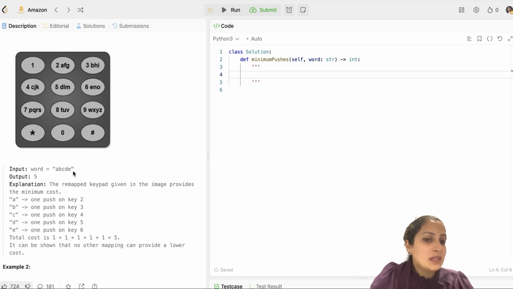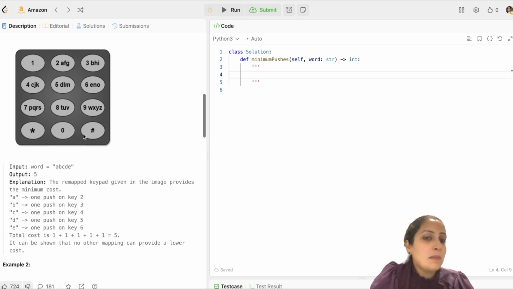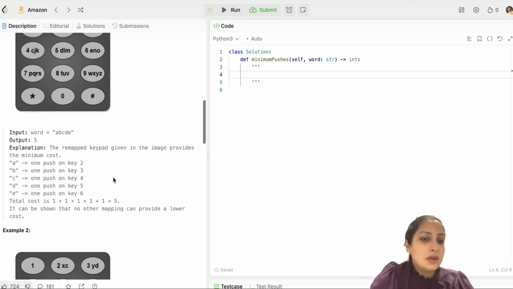So I have 5 distinct letters A, B, C, D, E. Suppose I give them to different keys, like A to 2, B to 3, C to 4, D to 5, and E to 6. In that scenario, I have to press each digit only once to register that letter, and hence my output is 5. So the remapping can be any which way, but I'll give all these letters to different keys so that I press only once to register each letter. That is the minimum number of key presses I need.